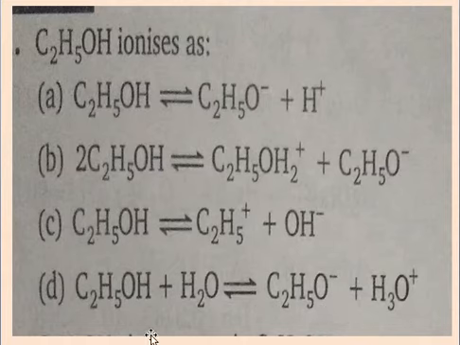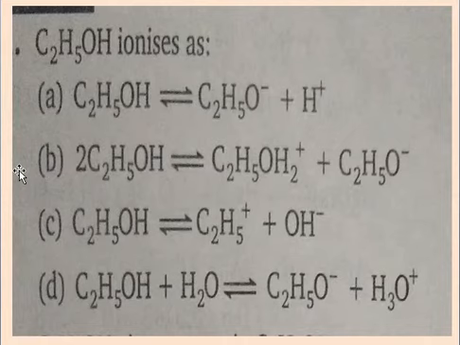All these reactions are correct, but depending upon the ionization property, in the second reaction, two molecules of ethyl alcohol are ionized to form C2H5OH2 plus and C2H5O minus. According to ionic equilibrium, this reaction is correct.